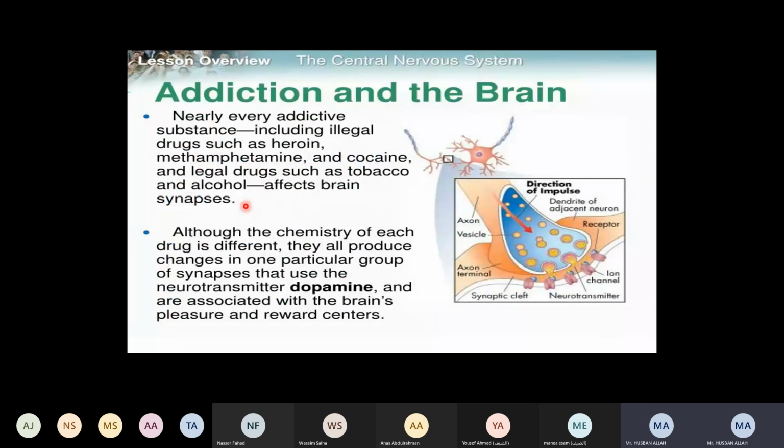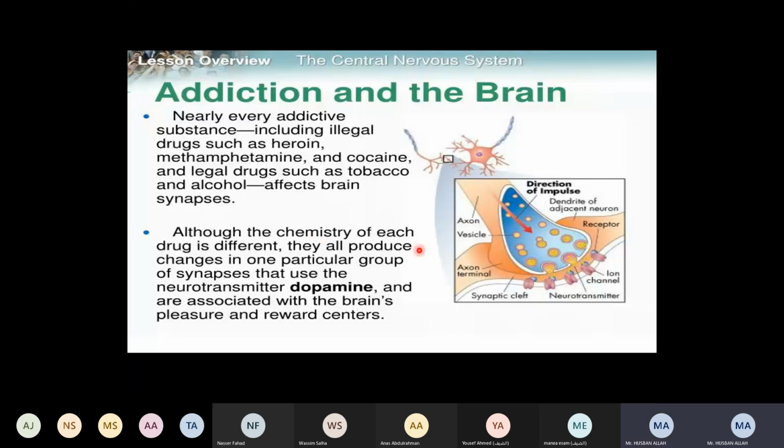Synapses, you remember, is a process in which the signal from one neuron is transferred to other neurons, right? So what are these drugs actually doing? If you are taking any type of drugs, it is sedative. So it will affect your synapses. Synapses is the transfer of messages, the transfer of signal from one neuron to another neuron, right? At the synaptic end. This diagram, if you remember, we studied it on page number 900, in lesson 1.